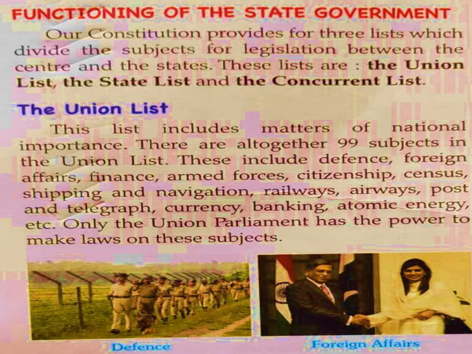Only the Union Parliament has the power to make laws on these subjects.